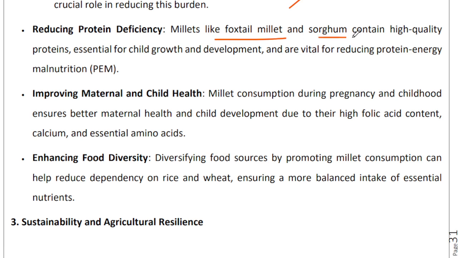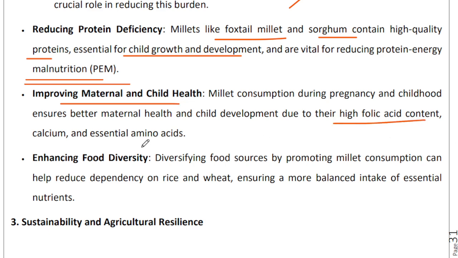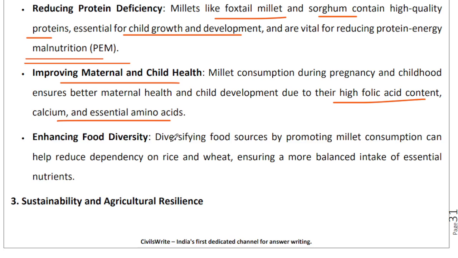Foxtail millet, sorghum, they contain high quality proteins which will be helpful for child growth and development, right? So protein energy malnutrition is also a problem which can be tackled via this. If you want to improve maternal and child health, that can also be done by consuming millets because of high folic acid content, calcium, as well as essential amino acids.